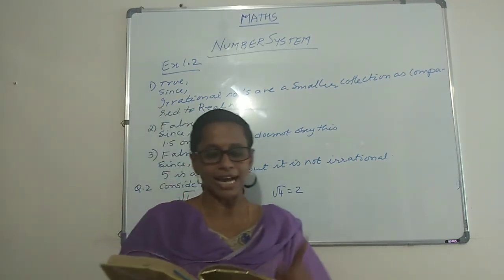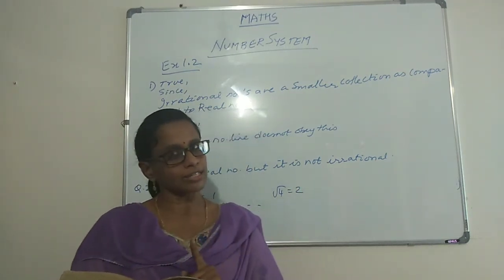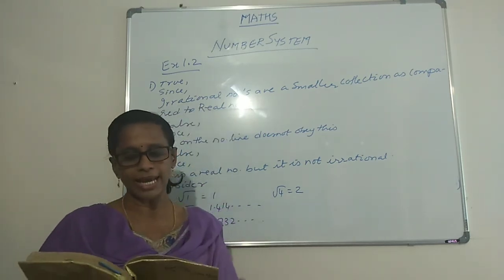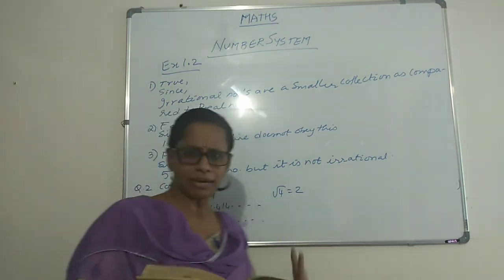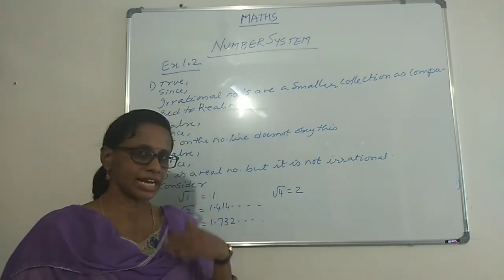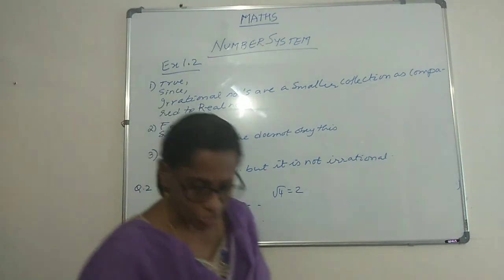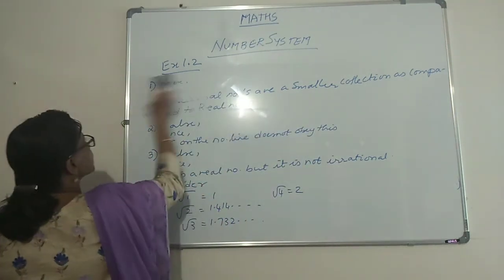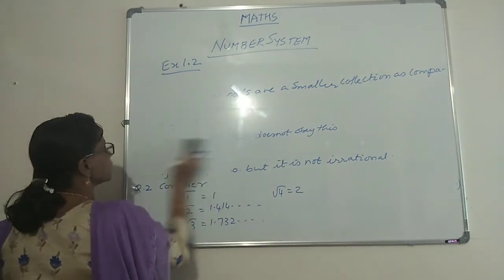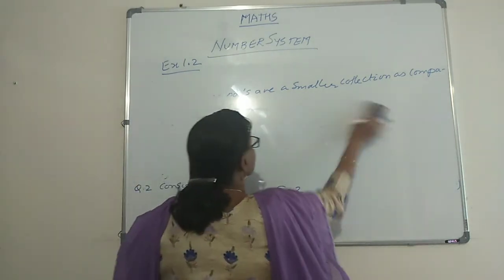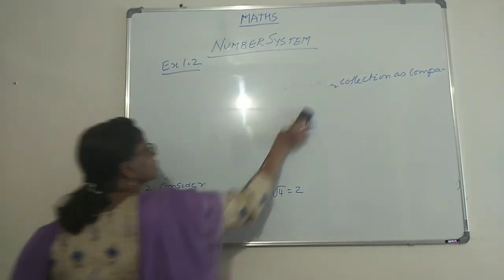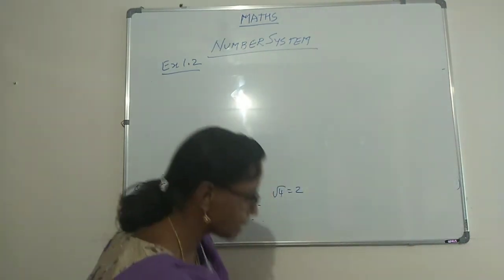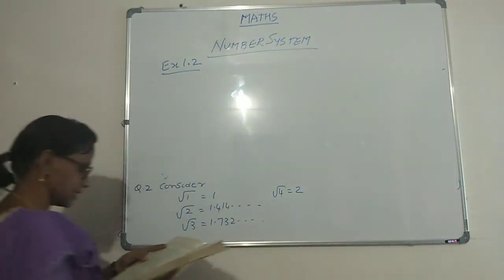They are asking us, are the square roots of all positive integers irrational? No, they can be rational also. So that we have to answer, and then we have to give examples. We have given abundant examples, so we can reframe it and write. So this we have observed, and on the basis of this observation, we are going to write the answer for the remaining ones. Let's see how we are going to write it. They are asking us, are the roots irrational? So let's write, consider this, and then after we have considered this, we will write.